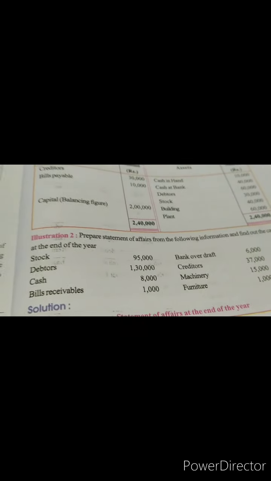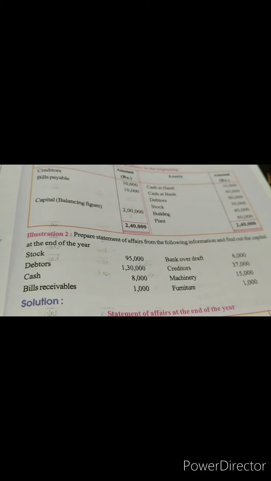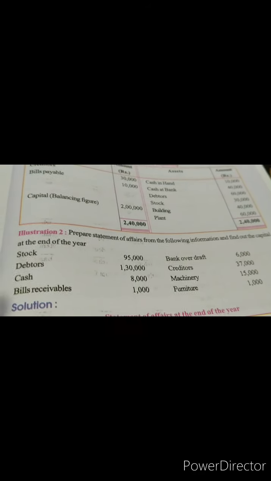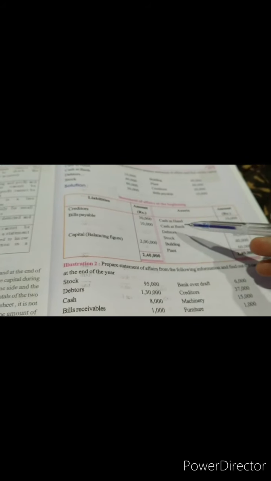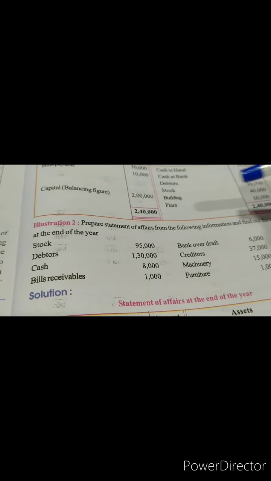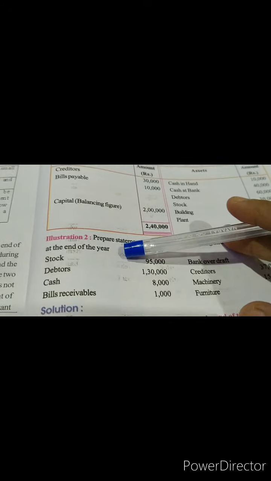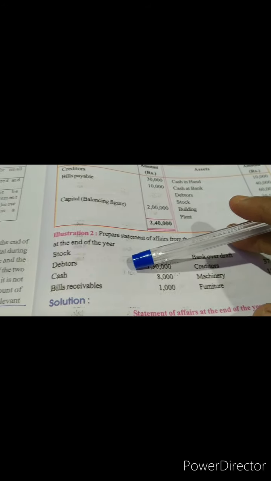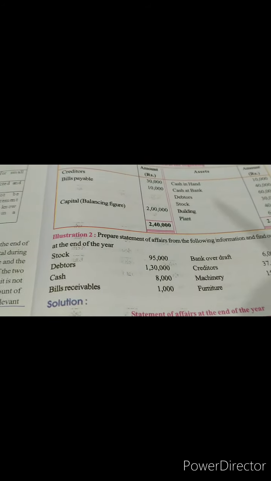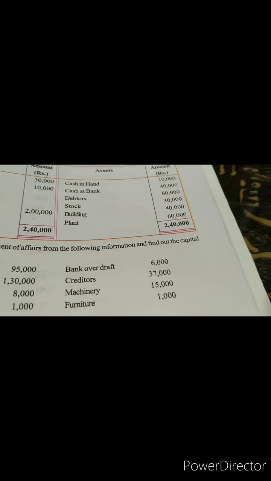If you see illustration number 2, prepare a statement of affairs from the following information and find out the capital at the end of the year. In the earlier illustration we prepared capital at the beginning, and now it is the end of the year. Stock will be posted on the asset side, debtors on the asset side, cash on the asset side, bills receivable on the asset side.